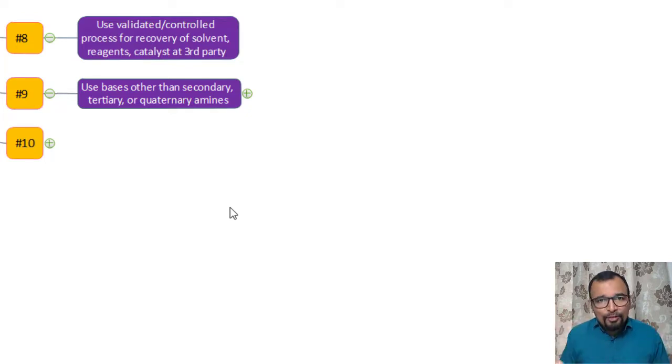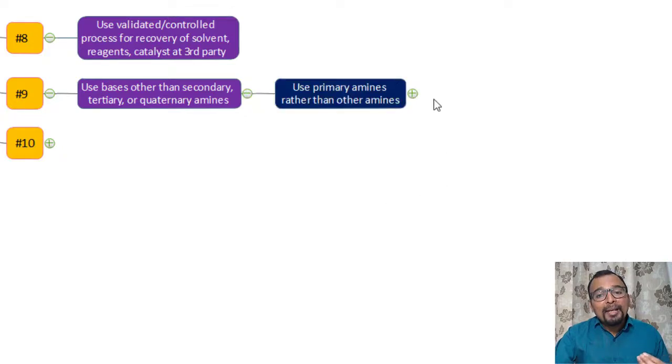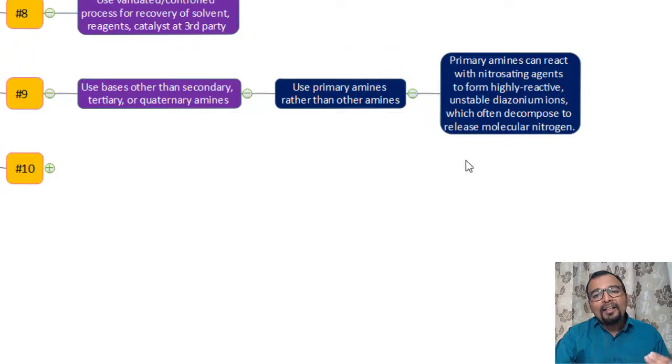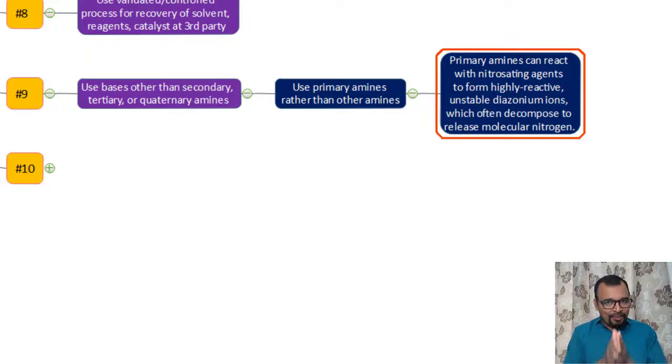So try to avoid those amines as much as possible. If you really want to use amines, you can use primary amines, because primary amines react with nitrosating agents to form highly reactive, unstable diazonium ions, which often decompose to release molecular nitrogen, and hence will not form nitrosamines. So if you cannot avoid amines, try to use primary amines, which will not result in nitrosamine impurity.